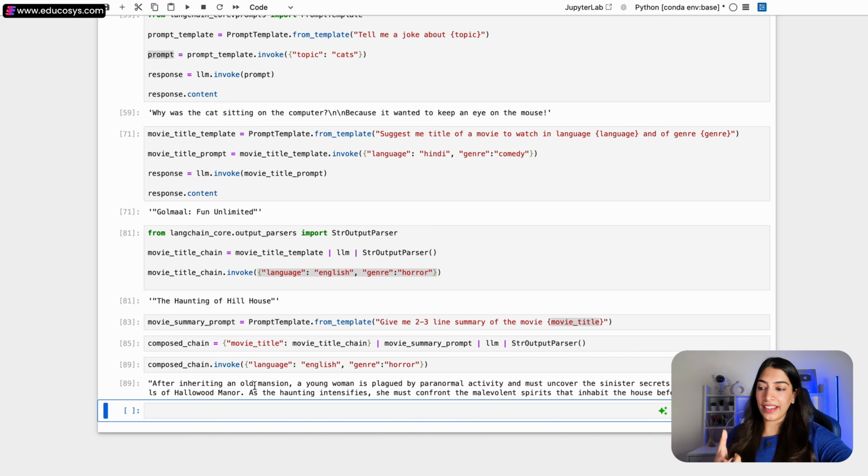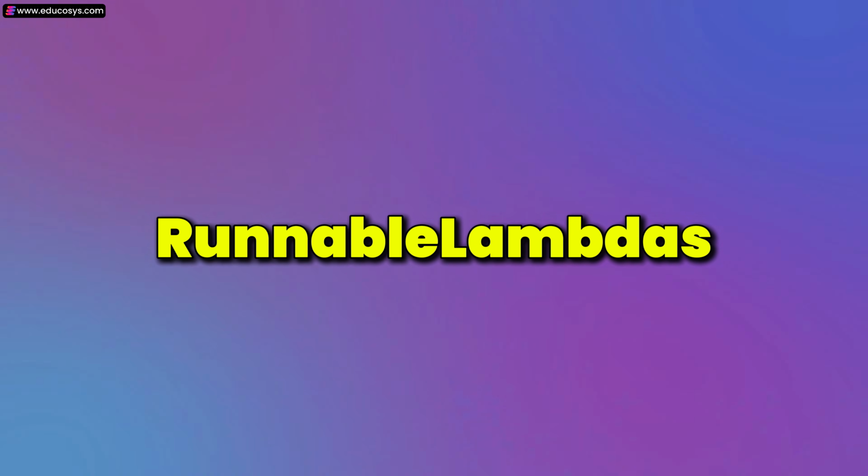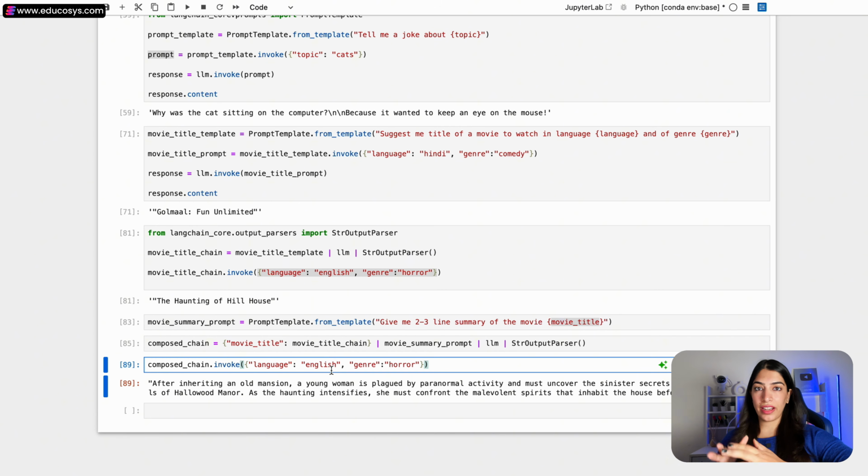So after inheriting an old mansion, a young something something, right? So we did not get the movie title over here. Why not? Because I'm not printing the title. What I did was I just got the summary. In order to print the title also, there are obviously many ways, but I want to introduce one more concept and let me actually show it to you.